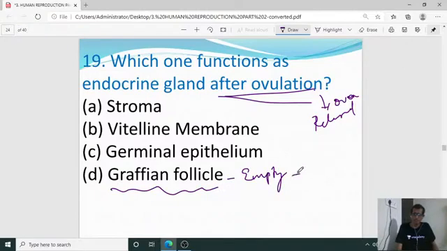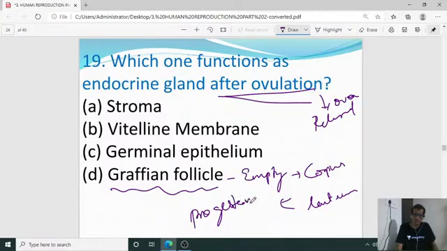It is going to convert into corpus luteum and give the progesterone hormone. So progesterone is secreted from the corpus luteum, which is the empty Graafian follicle.